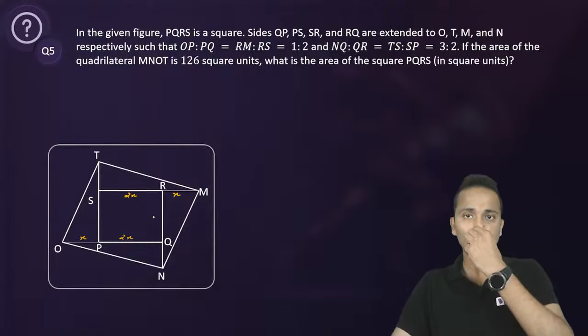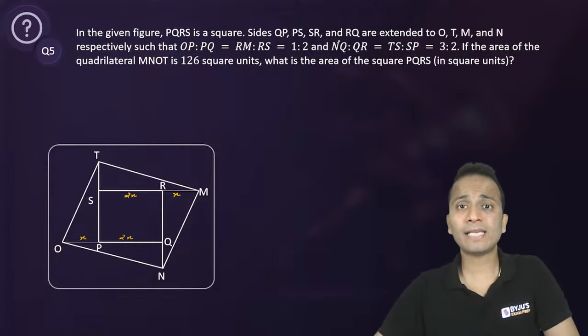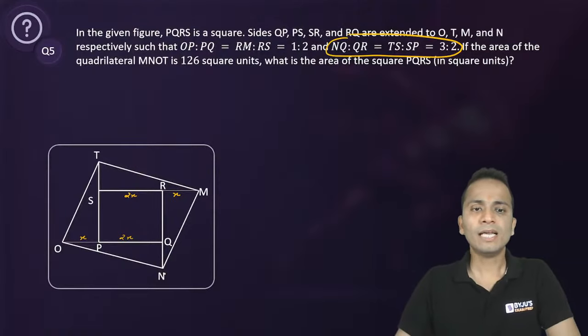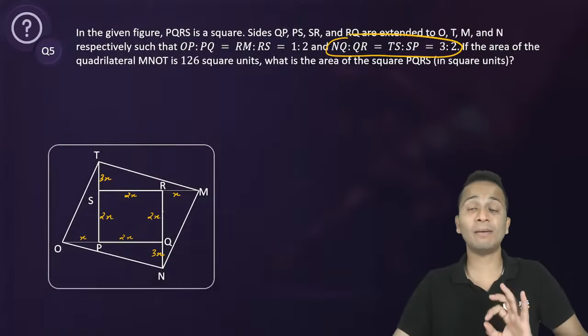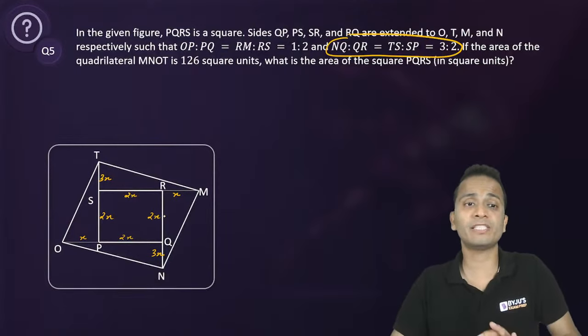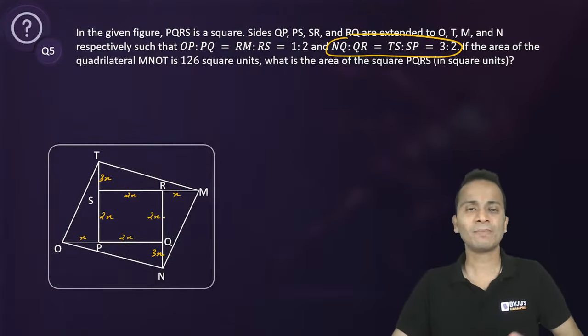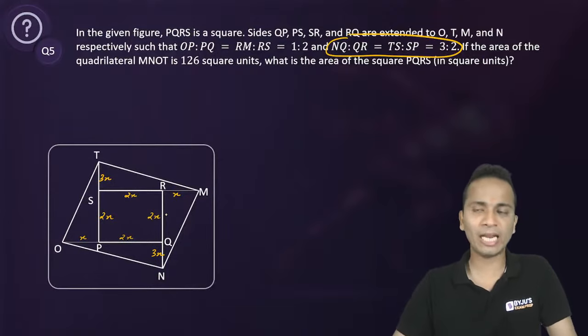Now, secondly, this ratio NQ is to QR is 3 is to 2. So if this is again 2X because it was a square, this will be 3X, and 2X and 3X. I hope all of you are clear about the values in terms of X that I have written. Now the question is very easy. All of you can do it.